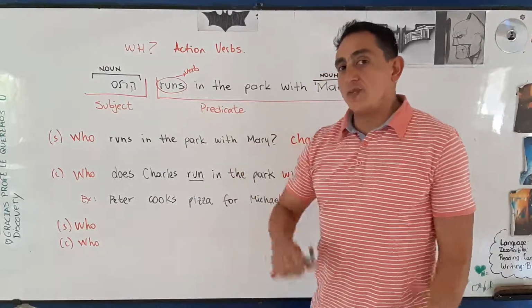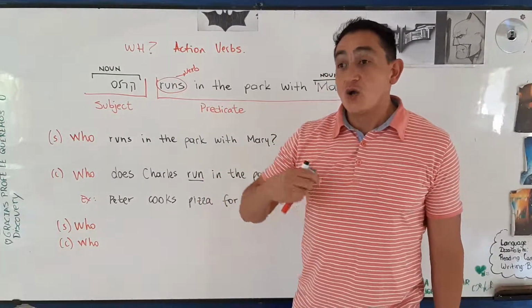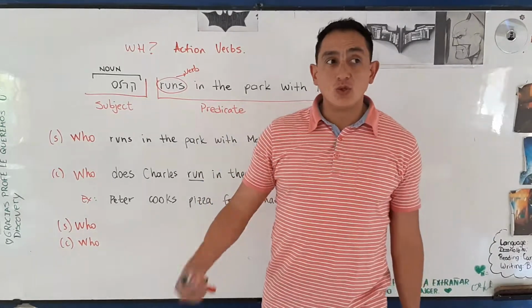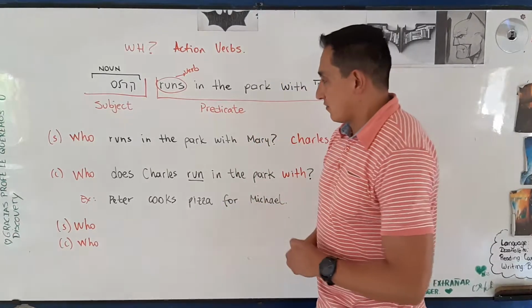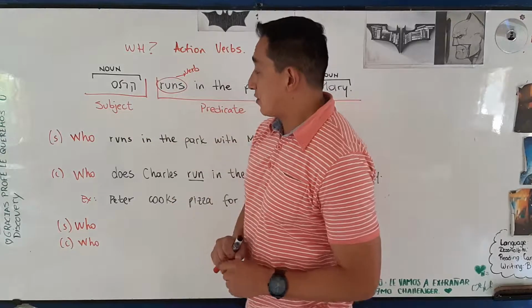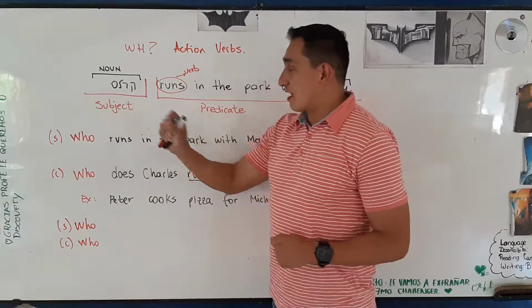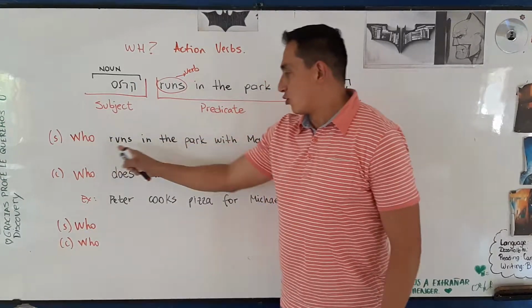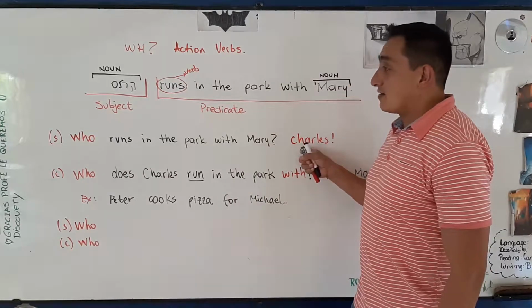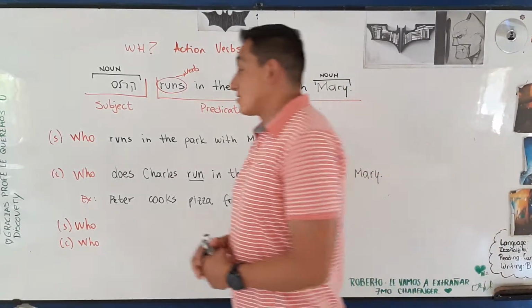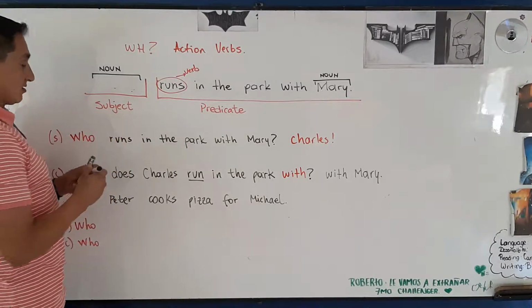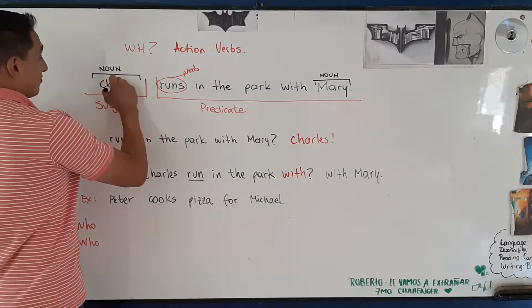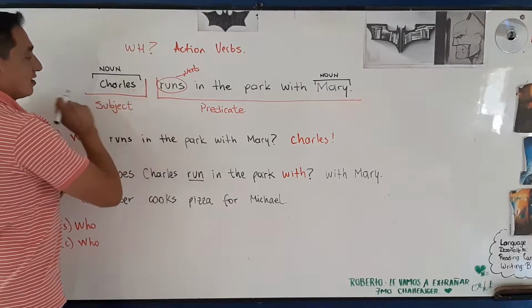Who runs in the park? Who cooks pizza? Who eats spaghetti? Who knows a lot of English? Yes, you do. You know a lot of English. And that is, of course, the question for the who subject. So if I make the question, who runs in the park with Mary? And the answer is Charles. So I can say Charles. Alright.